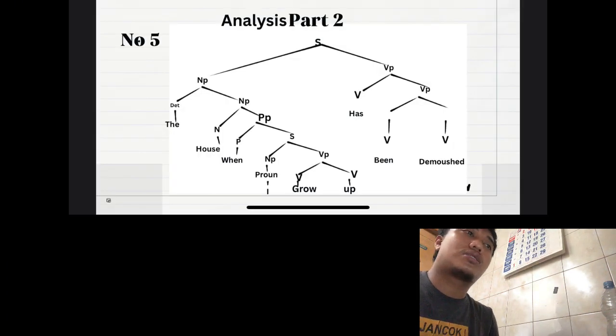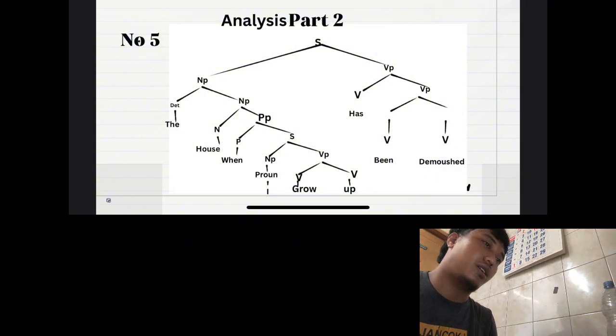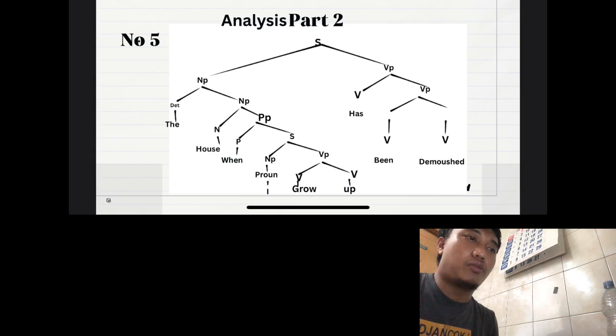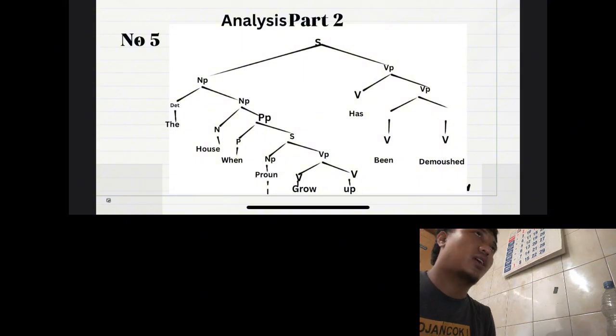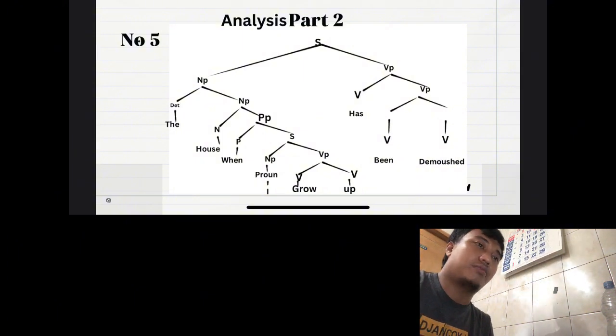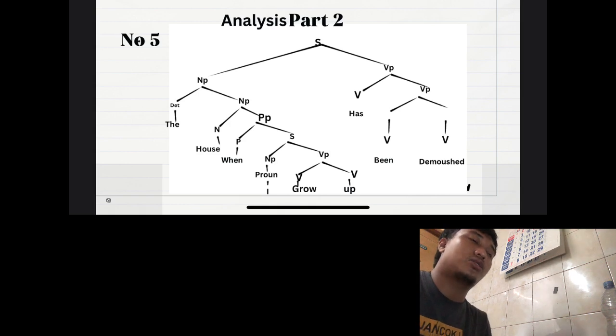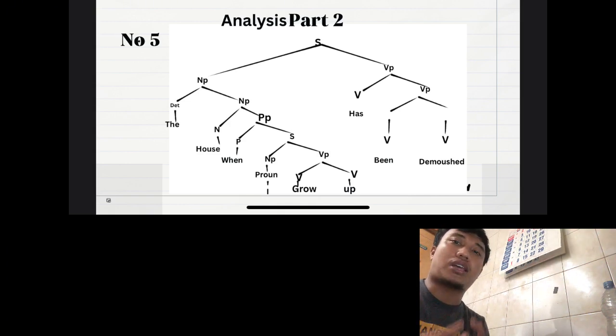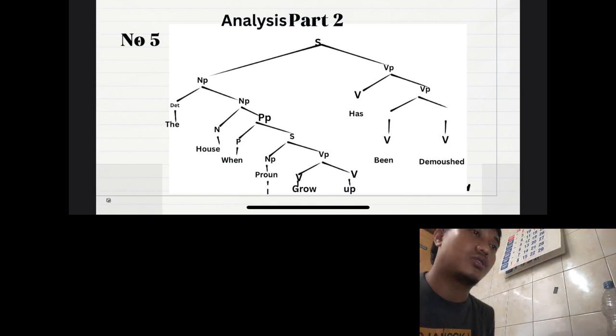Okay, for the last, I have noun phrase and verb phrase again. The sentence is "The house when I grow up has been demolished." So we have the relative adverb here, because a relative adverb can be categorized as a preposition. So we use "when" from the prepositions.